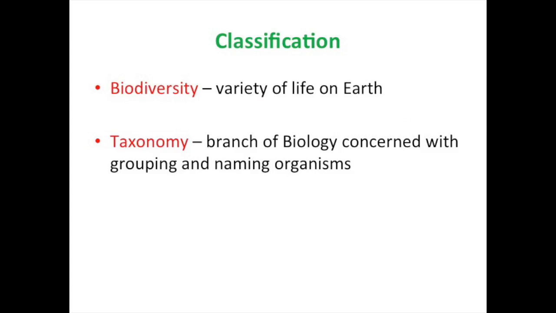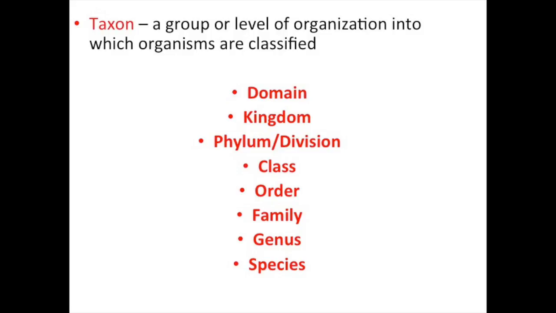So looking at why we classify, if we look at the variety of life on Earth or the biodiversity of species on Earth, we need a logical way to be able to study them. And one way to be able to do that is to look at taxonomy, which is really a system of classifying. Break down all of living things into different classification groups or taxons.